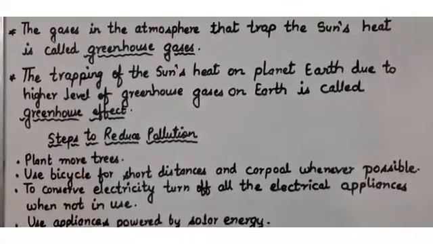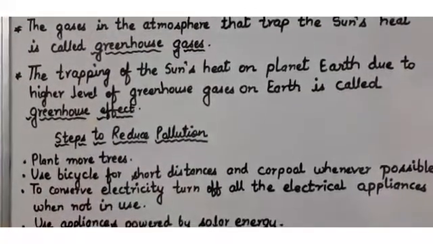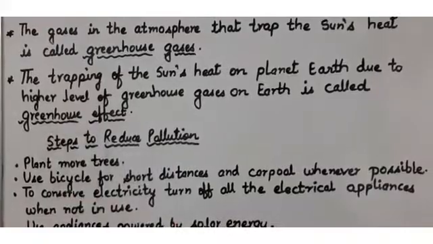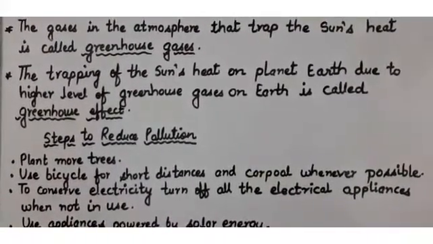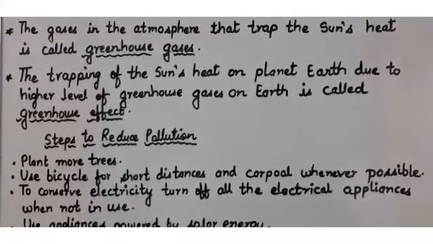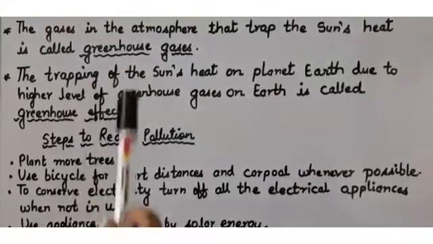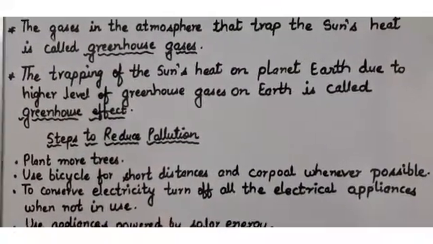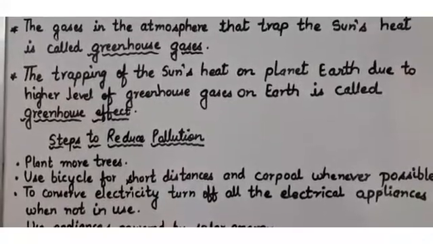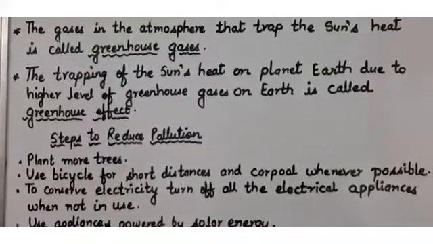Global means globe, and globe means earth. Earth warming means it is warming the earth. So global warming is a gradual increase, gradual means slowly, in the overall temperature of the earth's atmosphere. And if we do not take any step to reduce global warming, what will happen? It will affect the existence of humans, plants and animals, and our earth will not be a beautiful place to live in anymore.